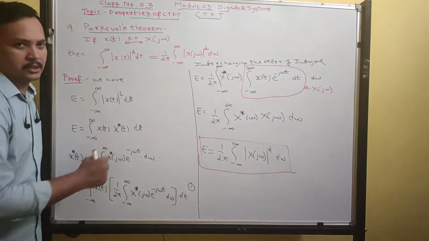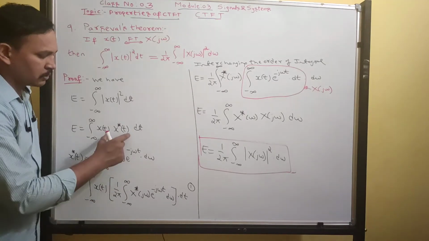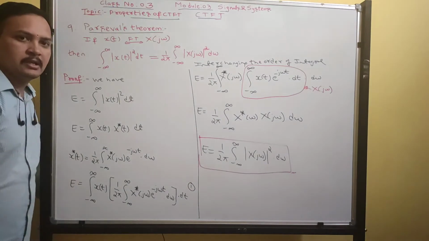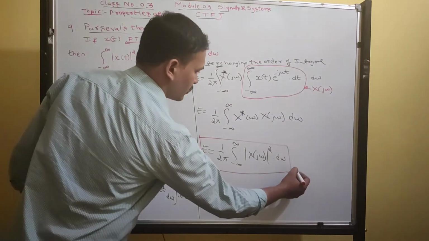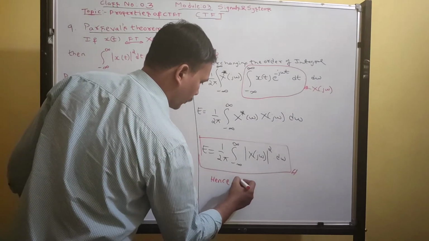Since we needed the conjugate, we put the conjugate and a minus sign here, substituted it, and rearranged the terms. Finally we got the energy density spectrum. Hence Parseval's theorem is proved.